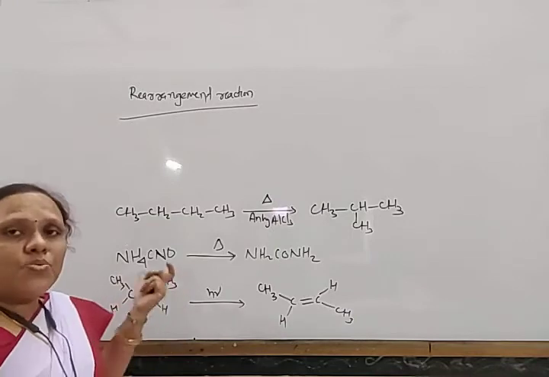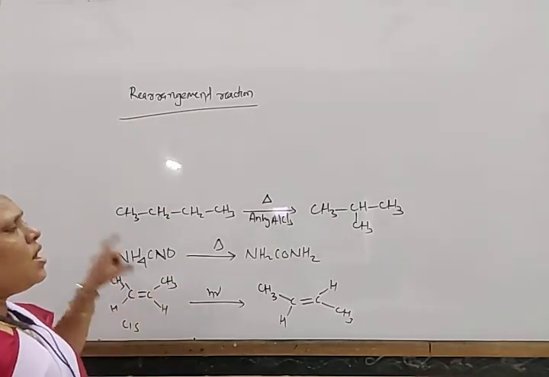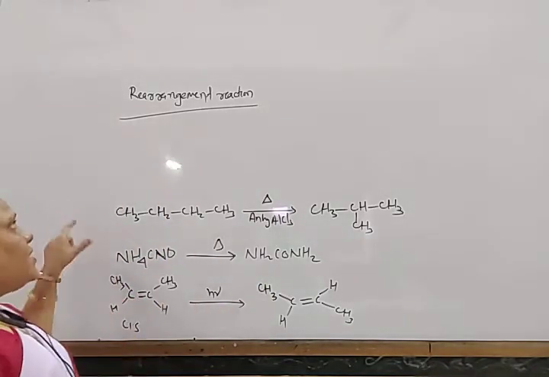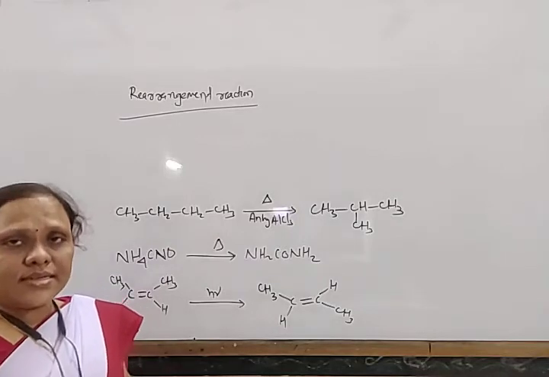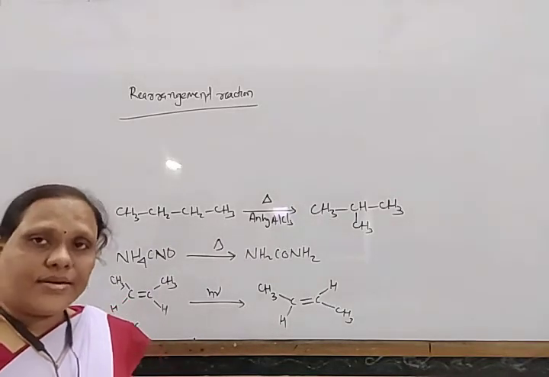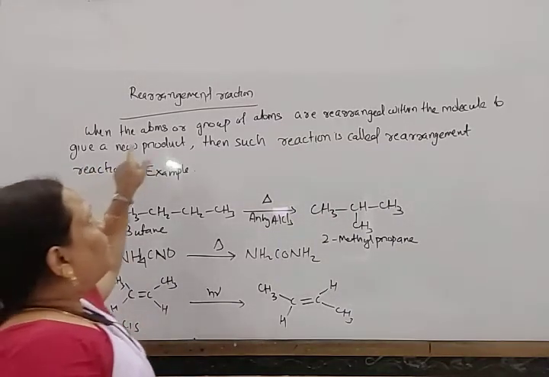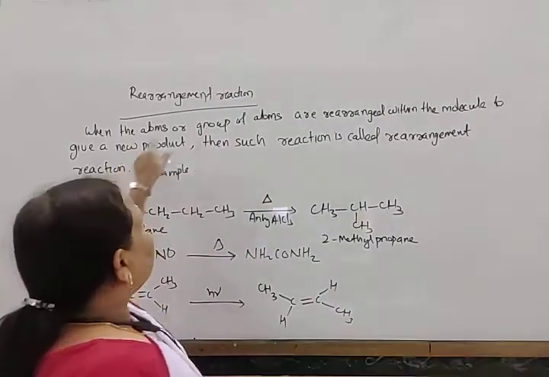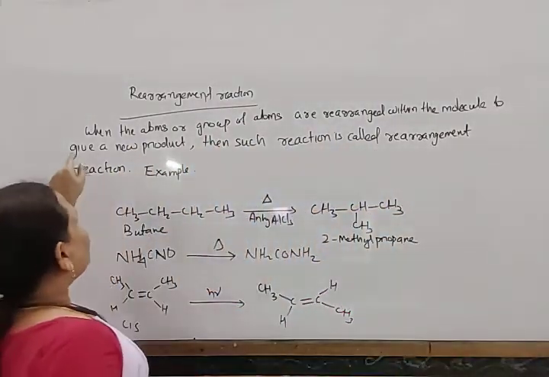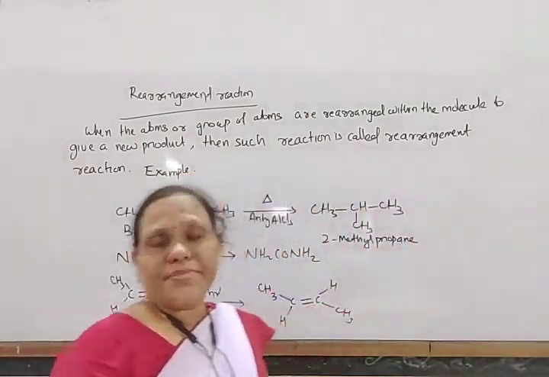When an atom or group of atoms just changes position to a different position, in this way, within the molecule, they rearrange. That is known as a rearrangement reaction. There are different types of rearrangement reaction. We'll discuss later. So, rearrangement reaction, when the atoms or group of atoms are rearranged within the molecule to give a new product, then such a reaction is called rearrangement reaction.